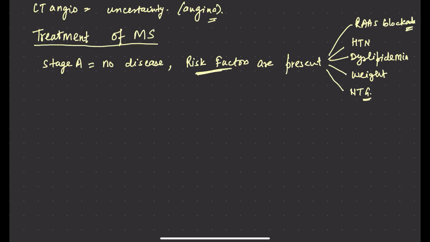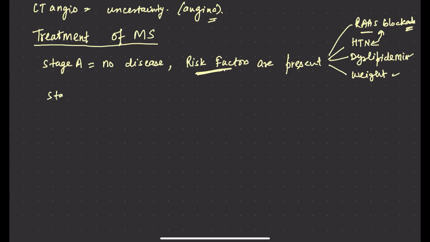So these are the risk factors which we have to manage somehow. Though nitroglycerin is not the treatment, other things, RAS blockade for hypertension can be carried out, dyslipidemia can be treated, weight can be controlled, right? When it is stage B or C or D, then we have to treat the patient.